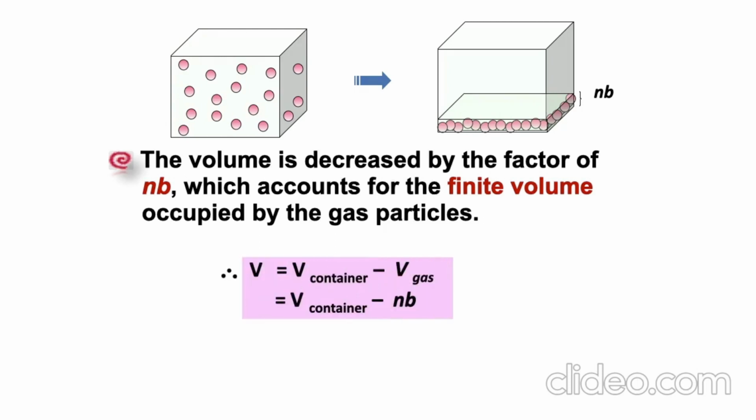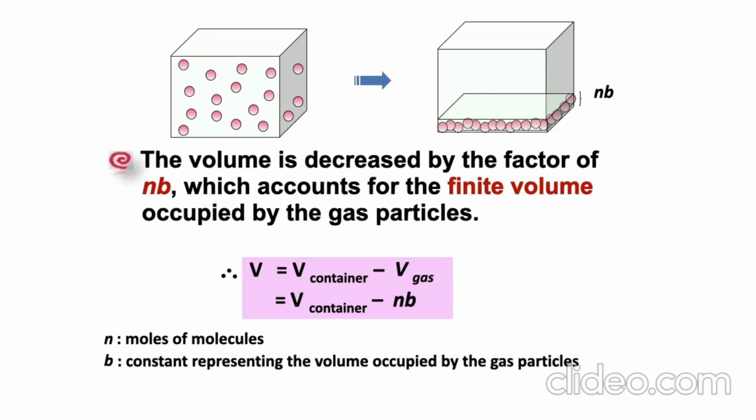So there are corrections in volume, which is the volume equal to the V container minus the V gas. So V container minus nb. So nb represents the volume of the gas particles. n, mole of the molecules. b, constant representing the volume occupied by the gas particles. So the bigger the molecular size, the greater the value of b.